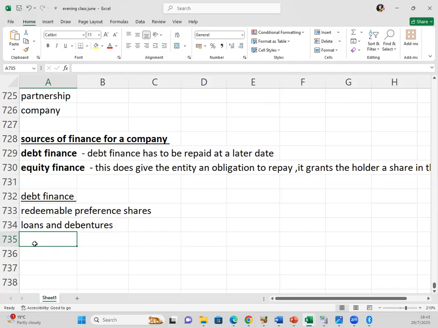They are all loans, but a debenture can be a loan from an individual. You can give someone a debenture certificate.